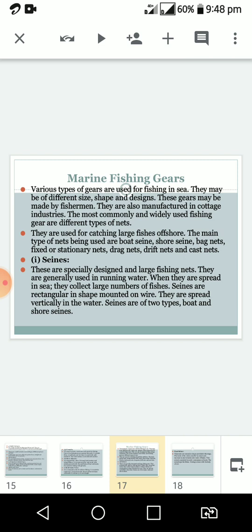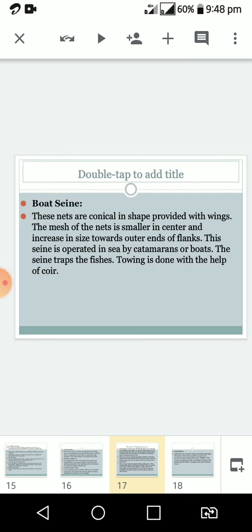Seines are rectangular in shape and mounted on wire. Generally, these seines are spread vertically in the water. Seines are mainly of two types, boat seines and shore seines.